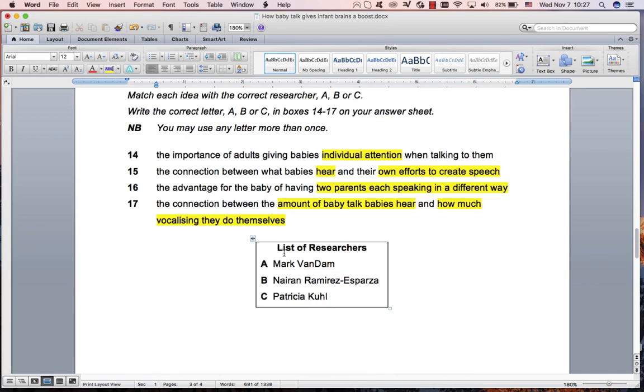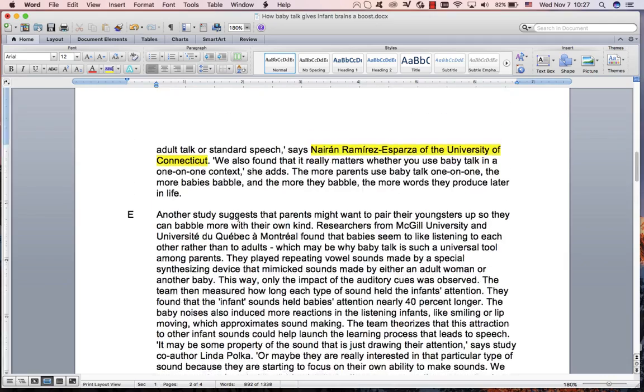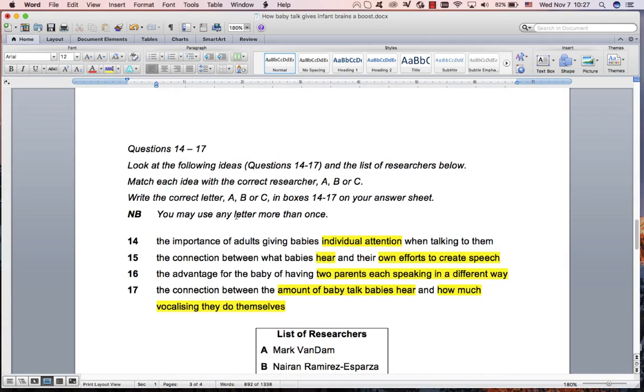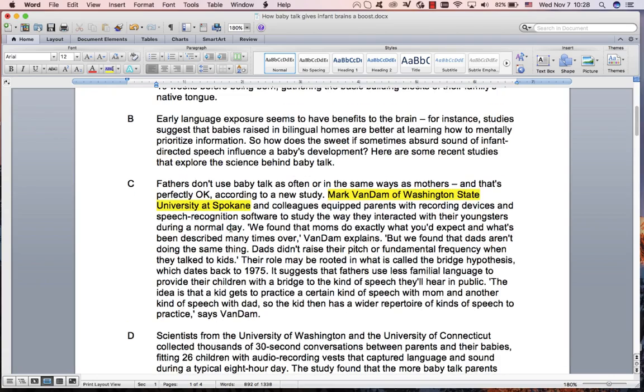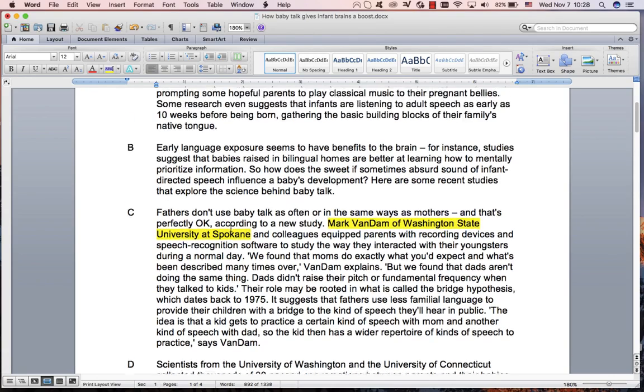Great. Then you want to read these very carefully. Try and get these to stick in your mind. Individual attention. What babies hear. Own efforts to create speech. Two parents speaking a different way. Amount of baby talk. How much vocalizing they do themselves. So we're not going to be really looking in the description of the study. We're going to be looking at what they say, what they think.